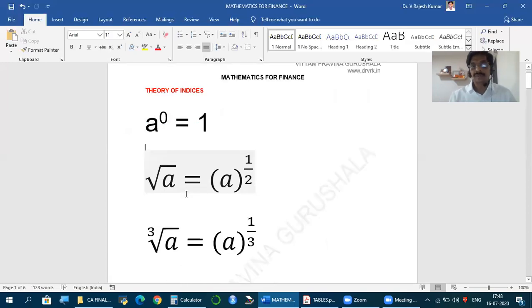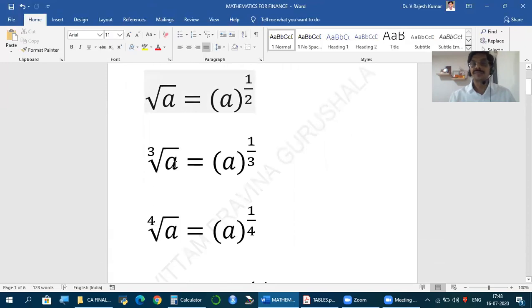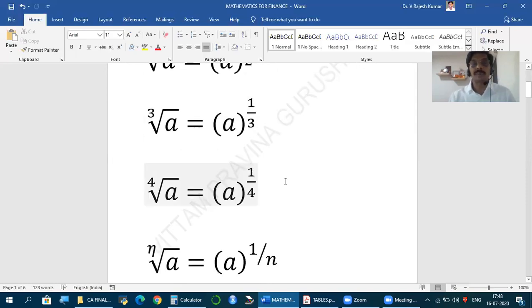But even more important than this, the square root of a, based on the theory of indices, we write as a to the power of 1 by 2. Square root of 2 is 2 to the power of 1 by 2. Similarly, the cube root of any number is the number to the power of 1 by 3. The fourth root of any number is the number to the power of 1 by 4.